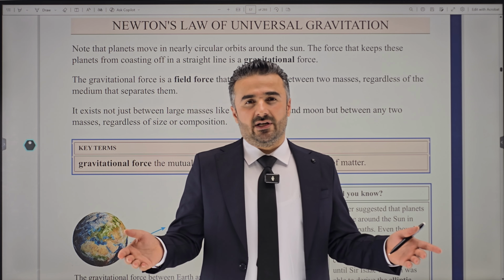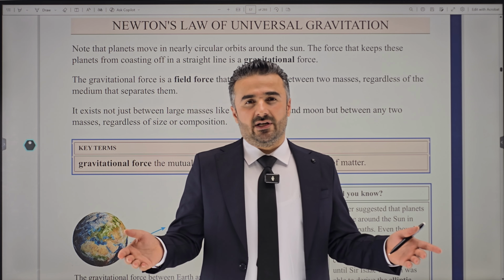What does it say? It says Kepler suggested that planets revolve around the sun in an elliptic orbit. Sometimes when we draw the orbit of a planet revolving around the sun, we draw a perfect circle. But Kepler suggested that this orbit is not a perfect circle, it is rather an ellipse. What do we mean by an ellipse? It is more like an egg shape. So this is a perfect circle, and that is not how the orbit of a planet looks. It rather looks something like this one. And this is what it is.